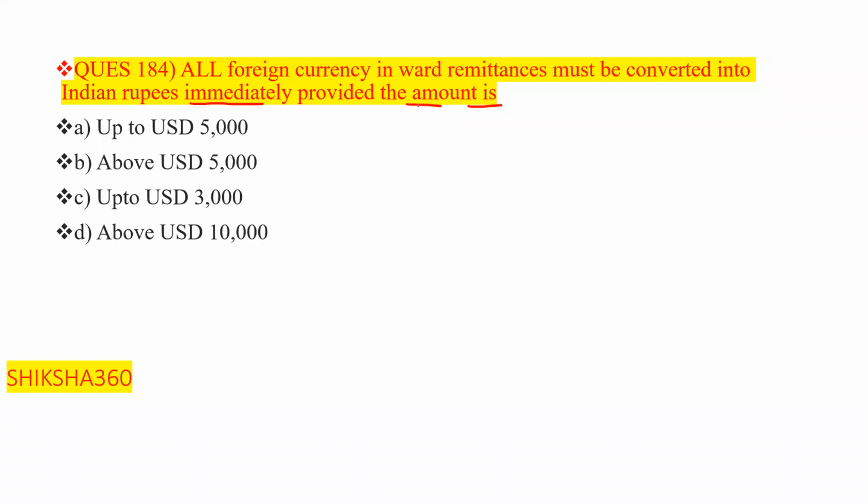Up to USD 5,000, above USD 5,000, up to USD 3,000, above USD 10,000.